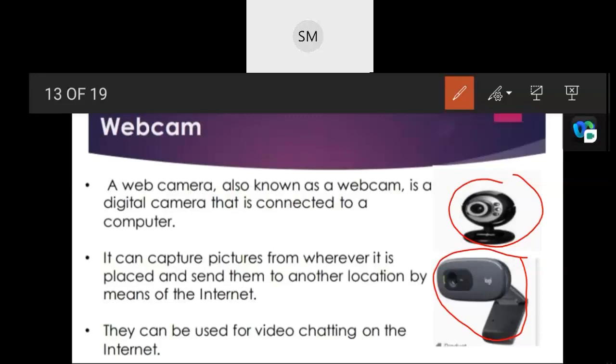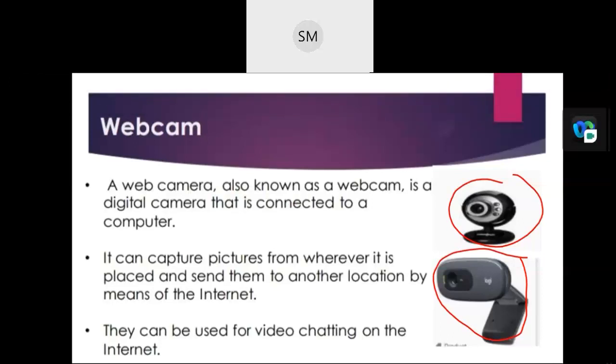Everything that we use, this web camera as an input device, helps us to catch our pictures or catch our videos, as well as to contact, at the same time, to see each other. So that is an interactive session. We can use that one.